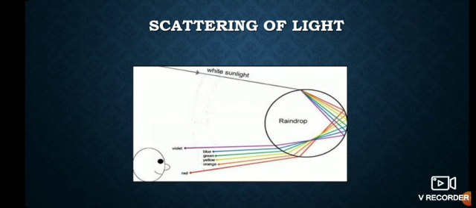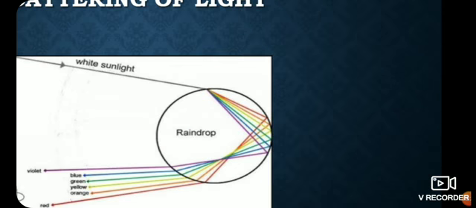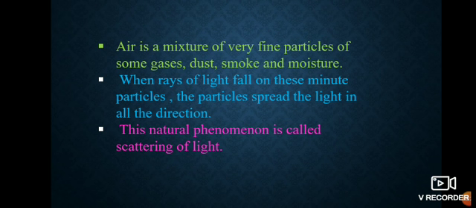White sunlight comes from the sun, and the water droplets present in the atmosphere, in the surroundings, act on that white light. Due to that some rays are reflected, which we see as a rainbow. So we will see about the scattering of light.